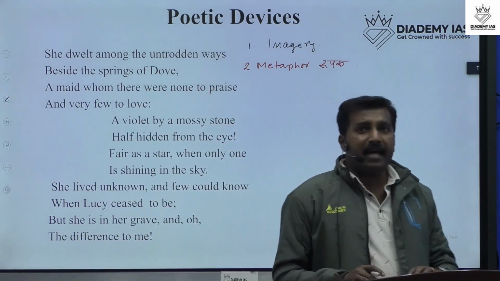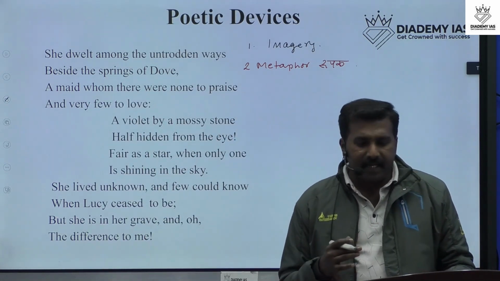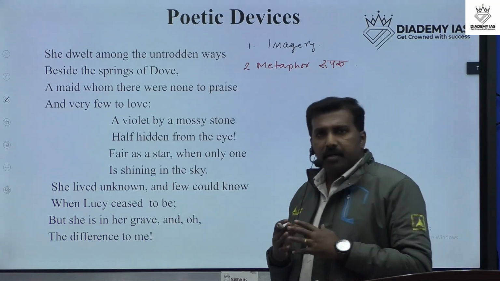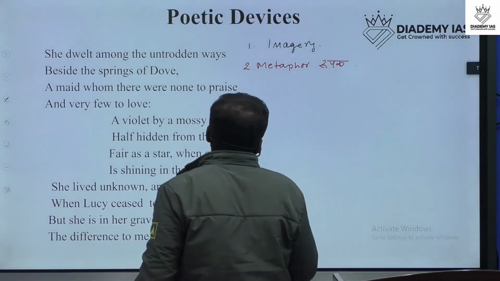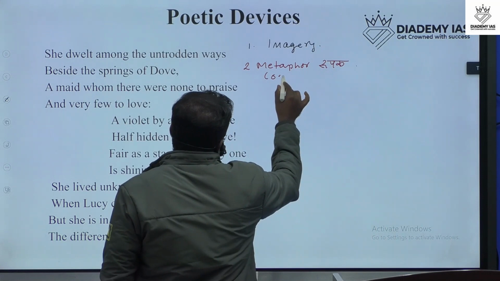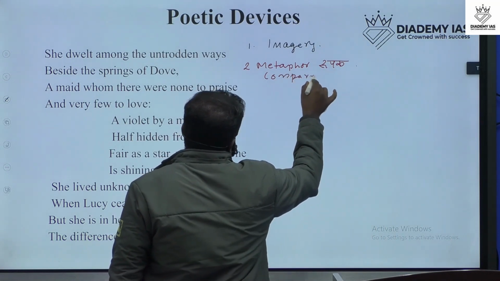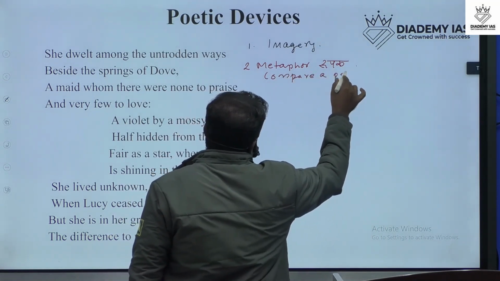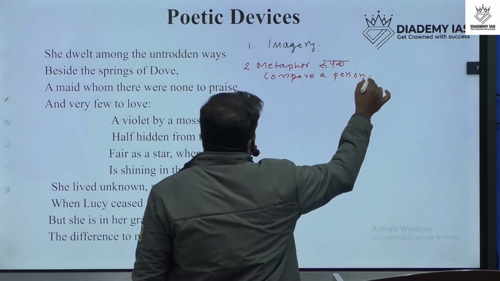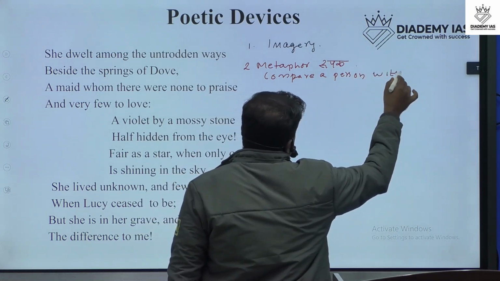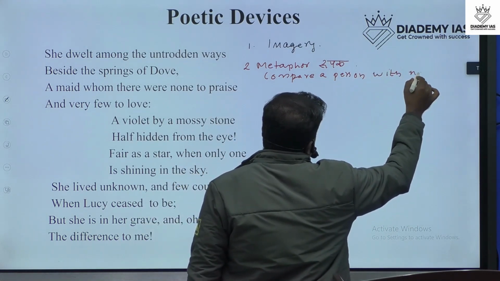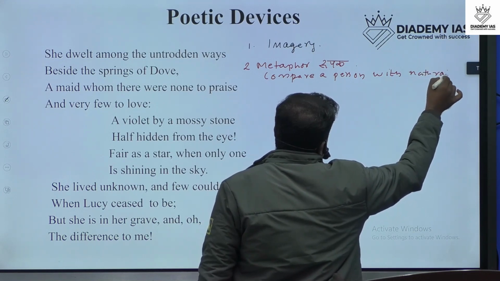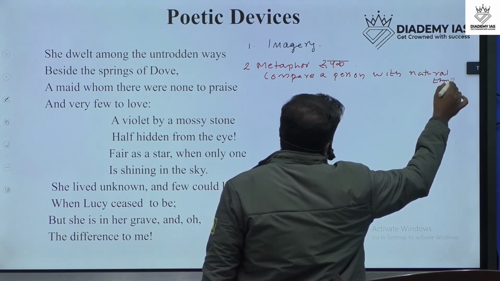Metaphor means comparing Lucy to a natural thing. Compare a person with natural things.